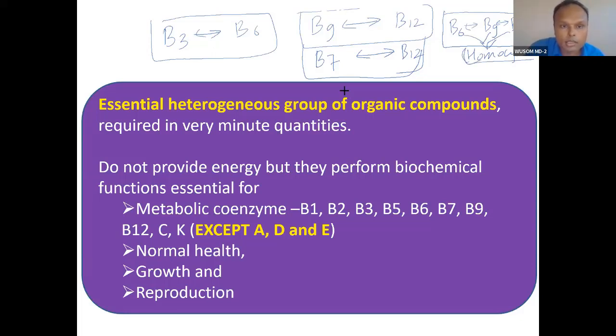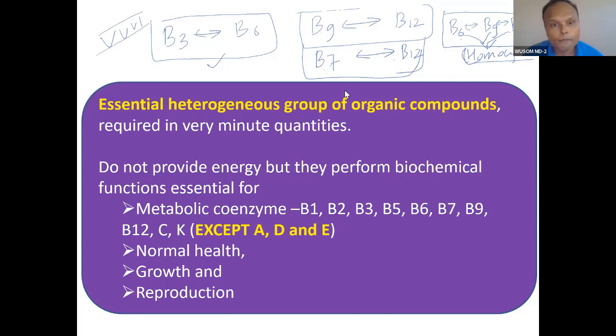First relation is vitamin B3, B6. Second, 2 relations with vitamin B12: B9, B12. See, 3 3's are 9, 3 4's are 12, so 9 and 12. And then B7 and B12. And fourth is the homocystinuria relation. 6 plus 3 is 9, 9 plus 3 is 12. So remember these 4 relations. We will talk about these 4 relations, and they become very, very important.